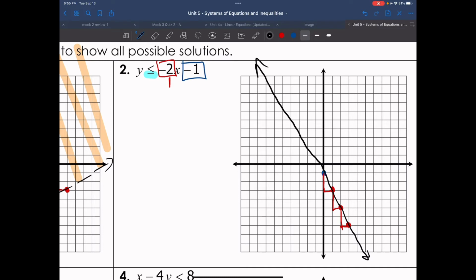And y is, since the open is not open towards it, it's actually open towards the -2x. What I mean by open, if you draw a little Pac-Man, he's eating the -2, not the y, which means that y is less than this, which means I shade below. Now, since this is a solid line, any point on this line is included in the solution as well as points inside the shaded area.